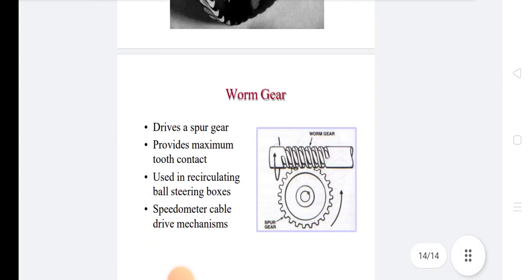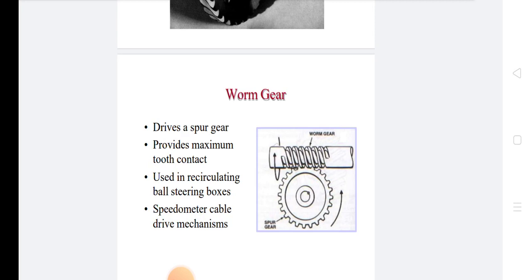The worm drive provides maximum tooth contact, used in recirculating ball steering boxes and speedometer cable drive mechanism. The worm gear is a very important gear.